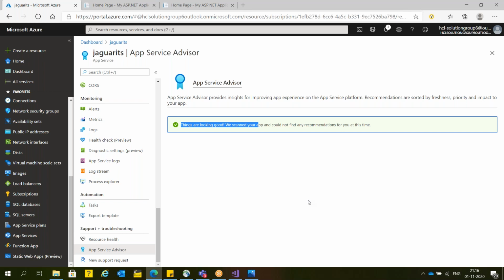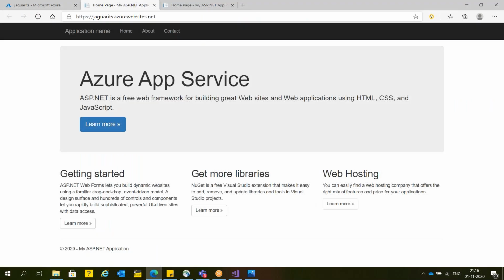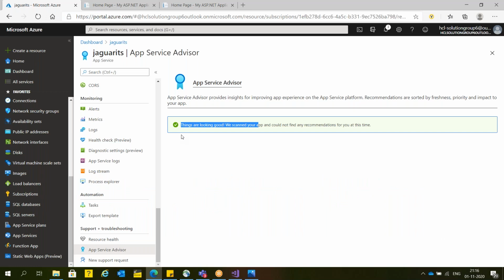Okay. Suppose, if you remember, yesterday I said by default it will be deployed on the HTTP environment, by default on the HTTPS environment. But after some time, Microsoft will give you a notification that you have to purchase a certificate now. If you are not going to purchase any certificate, they will give you a warning that, hey, you are running your website on top of HTTP, which is not a secure platform, so it would be better if you purchase the certificate. So this type of message you will get.